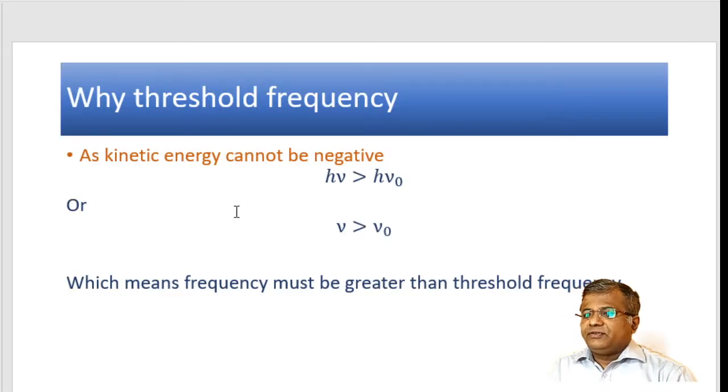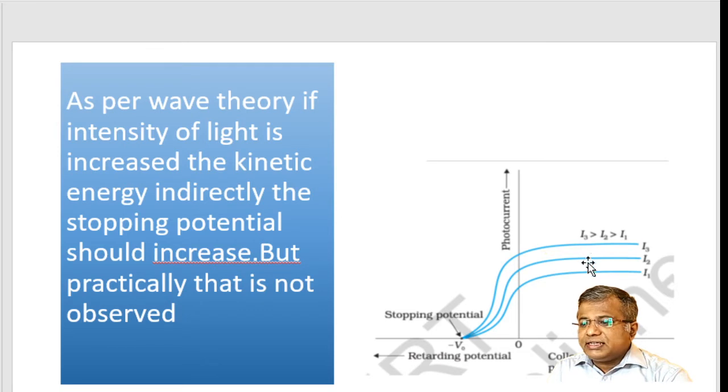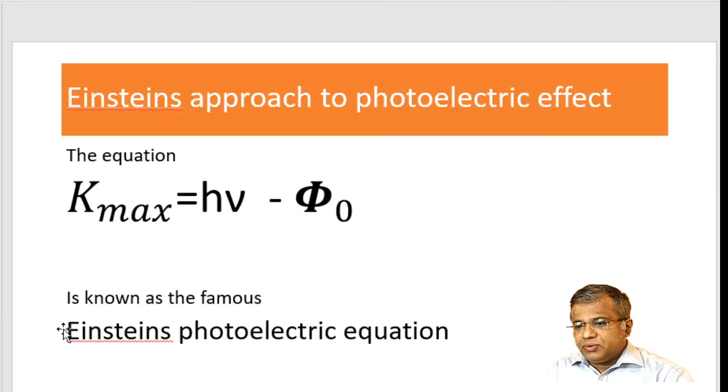And then we'll go back to this particular equation, that when I increase the frequency, kinetic energy will increase. But why does photocurrent increase? If you see this particular graph over here, why does photocurrent increase with increase in intensity? Einstein explained that when I increase the intensity, more photons are falling on the metal surface, and if more photons are falling, more electrons are liberated. Okay, so this important equation was used to describe the phenomenon.